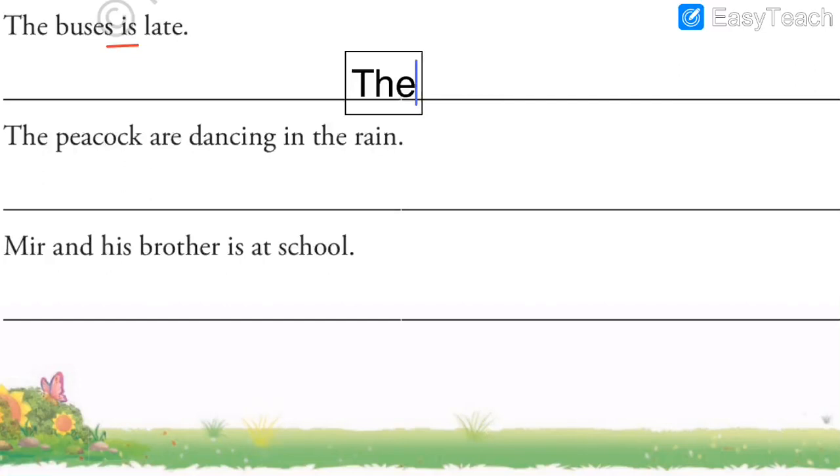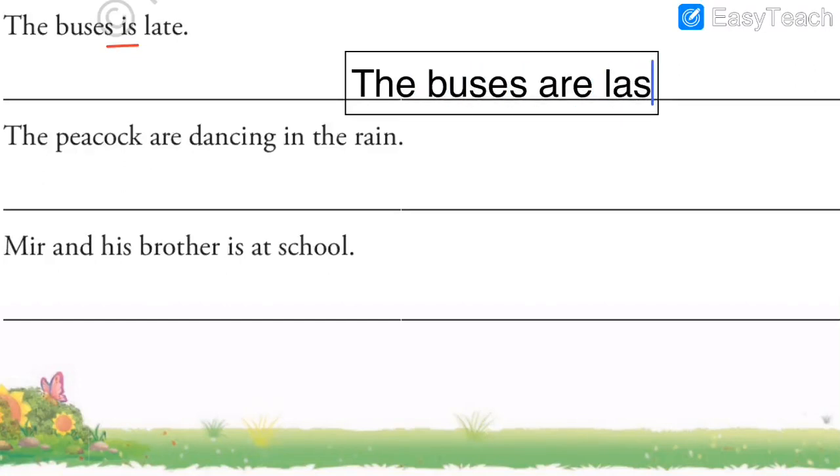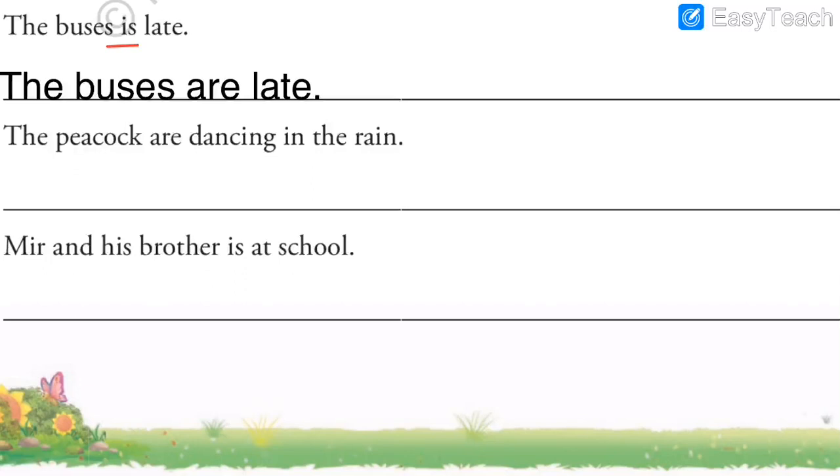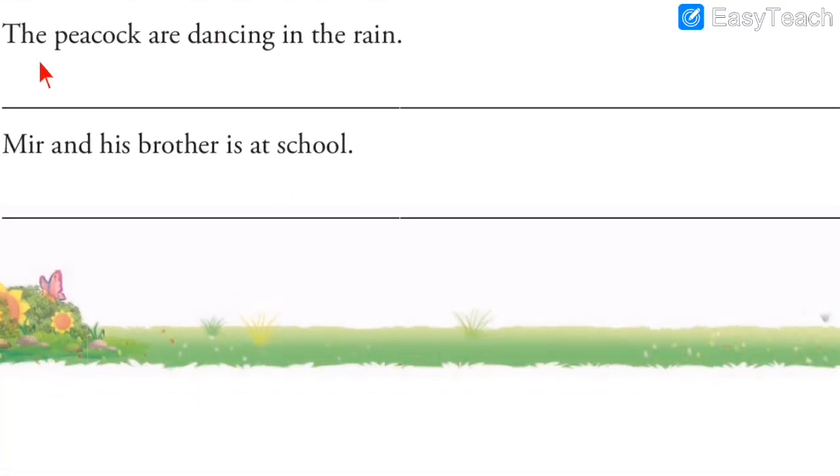Let us write the answer. The buses are late. This is our answer. And what have I changed? Instead of is, I have written are, and the rest of the sentence as it is. Now it is in correct form. The buses are late. Next one.